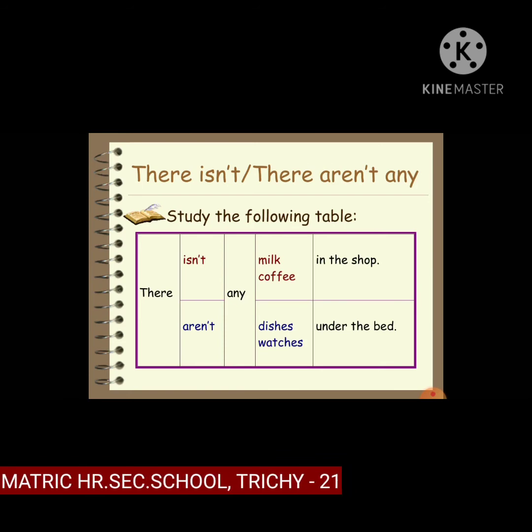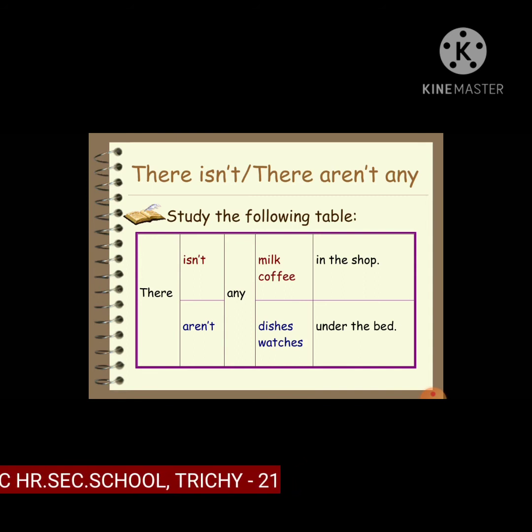There isn't, there aren't any. Study the following table here. There isn't any milk, coffee in the shop. There aren't any dishes, watches under the bed.